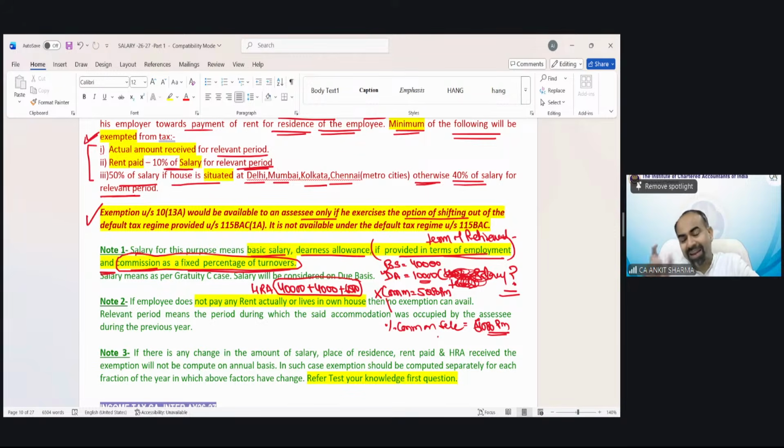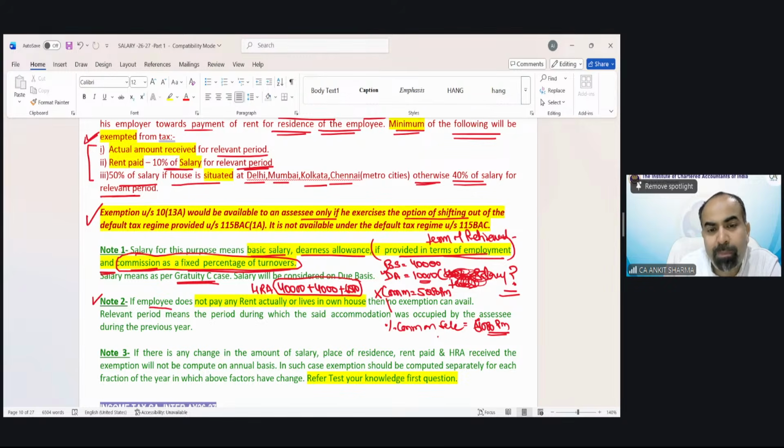When we say salary, that salary includes basic, DA as per terms and percentage commission on sale. This is called salary as per the gratuity case. When we discuss gratuity provisions, salary means exactly what we are discussing for HRA purposes.